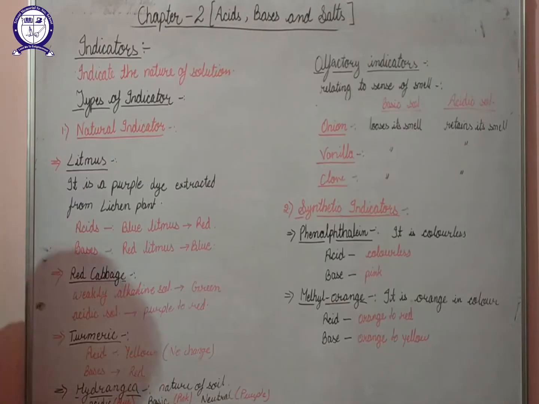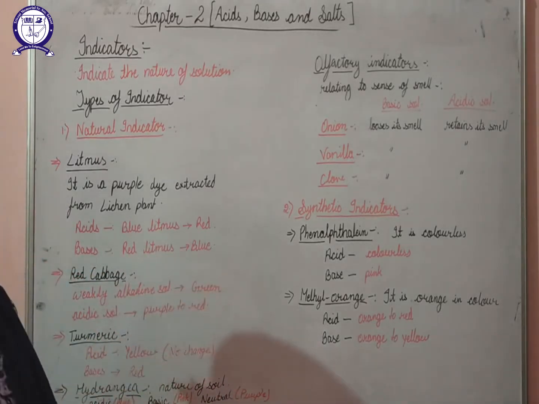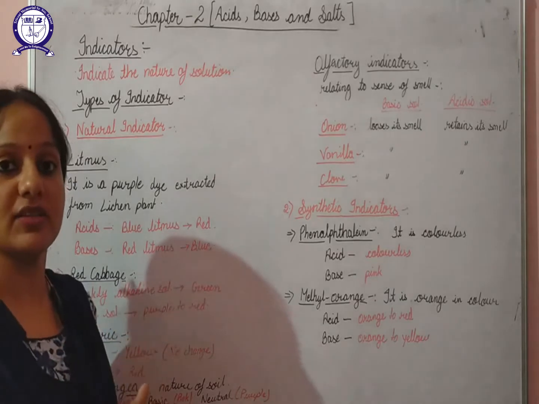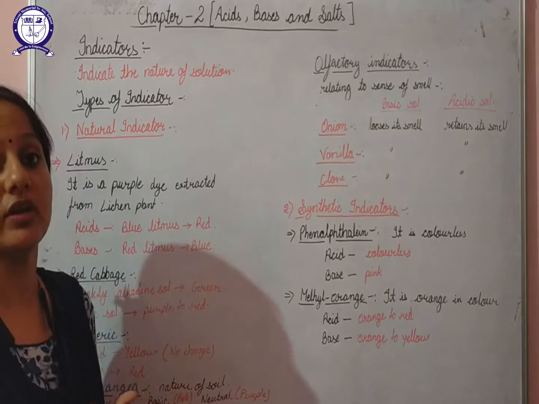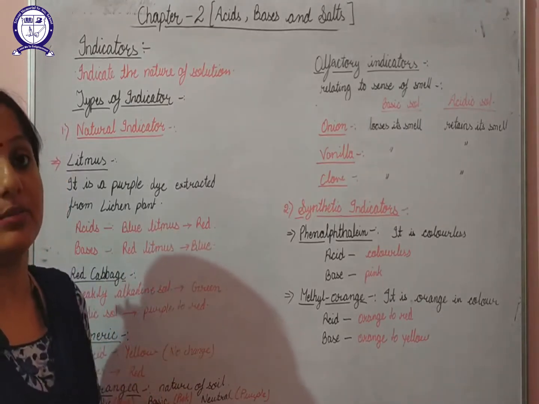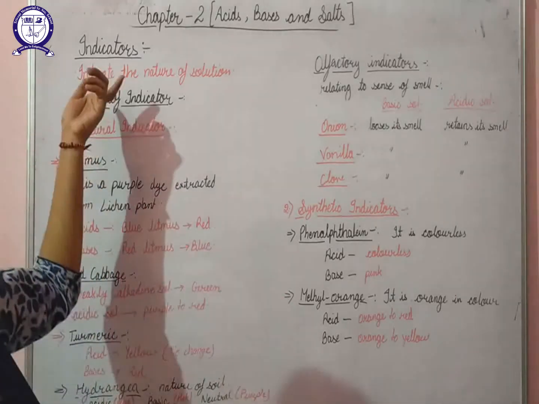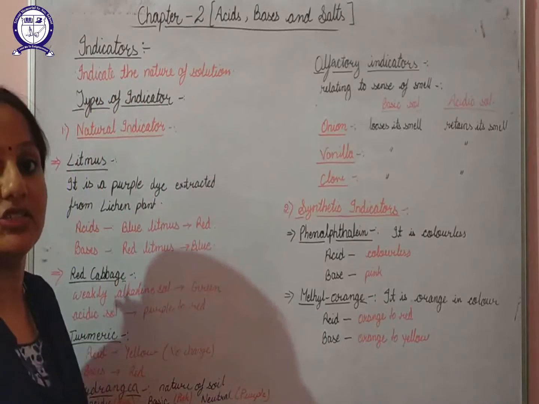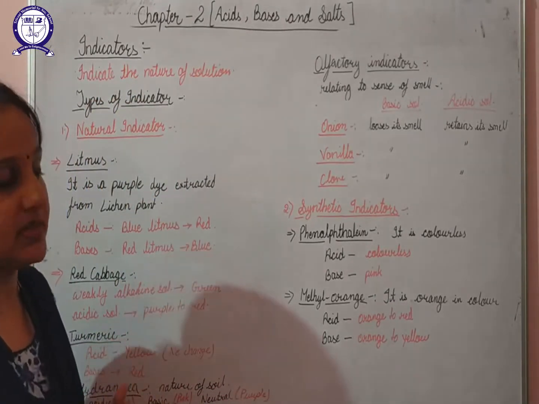Next is the indicators. Till now we have studied acids and bases, but how will we classify whether a particular substance is an acid or a base? How will we come to know whether we have an acid or a base? That we can determine with the help of indicators. Indicators are substances that indicate the nature of the solution, whether the solution is acidic or basic.